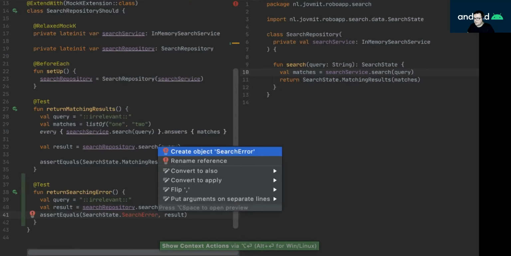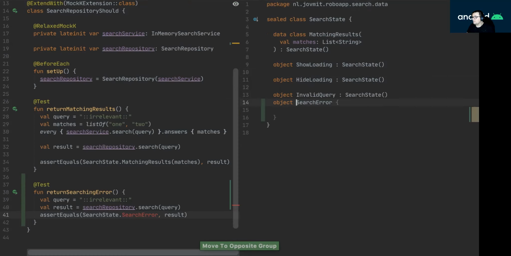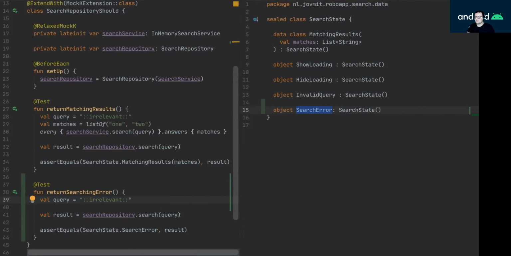As search error, I have to create the search error, and that's going to be an additional object. Let's move it on the right side. So yeah, an additional object in the search state that would represent errors. So essentially, I'm thinking of this search error as a state that would represent errors like, let's say, the backend. If I make a call to a backend, it returns something between 400 and 500. So those are the error states that I want to cover with a search error.